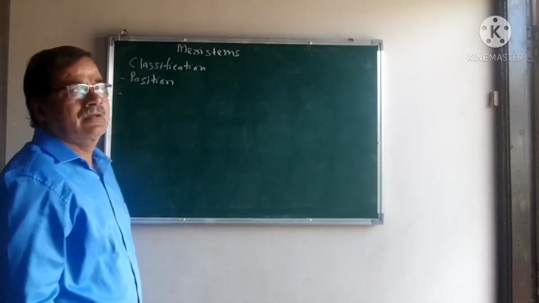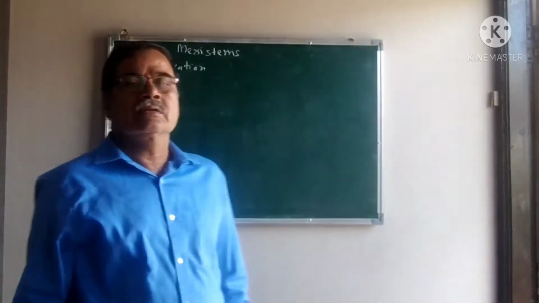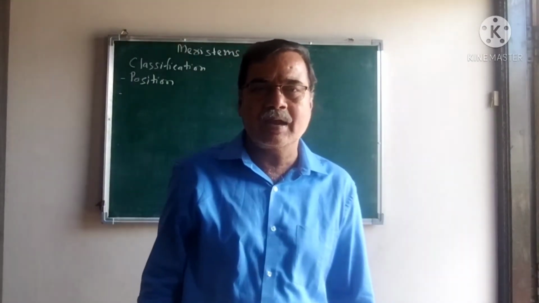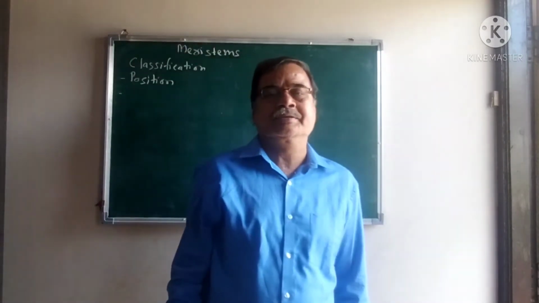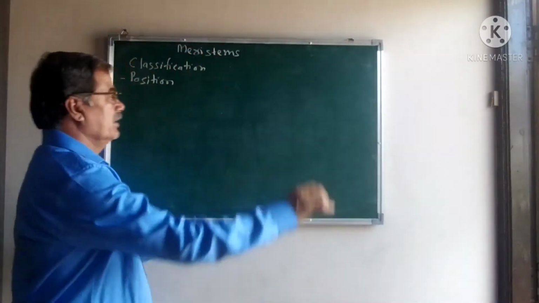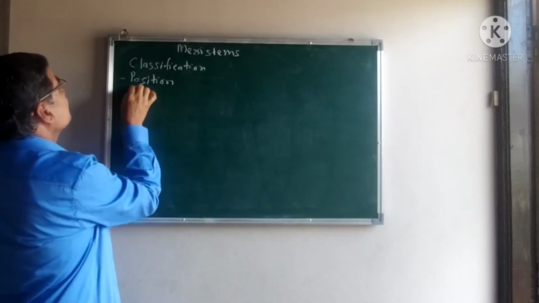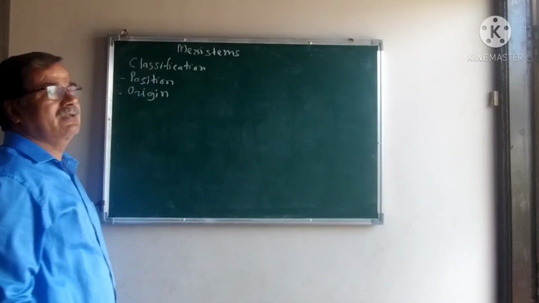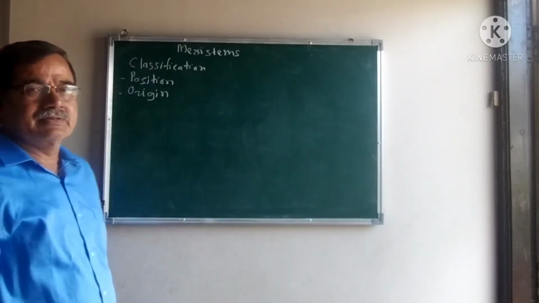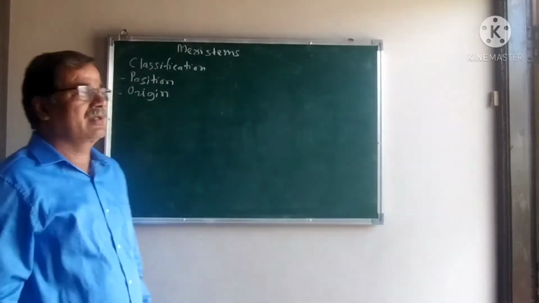Secondly, the origin of the meristems in the plant body. Means from which region these meristems are developed and arise, they are known as the origin.